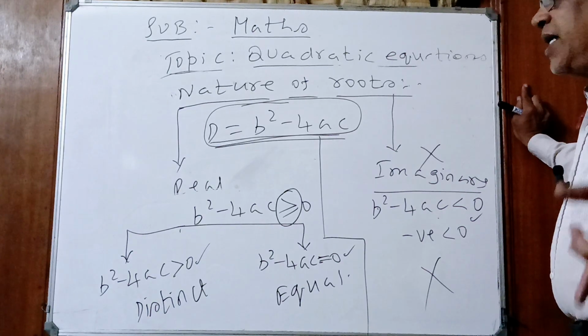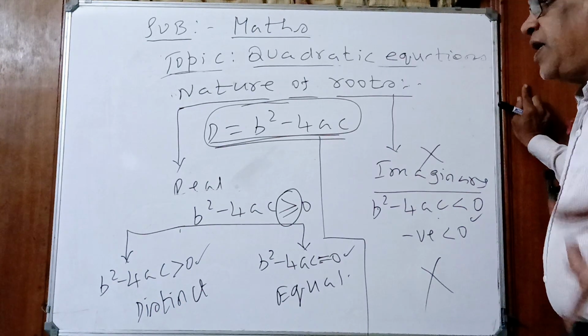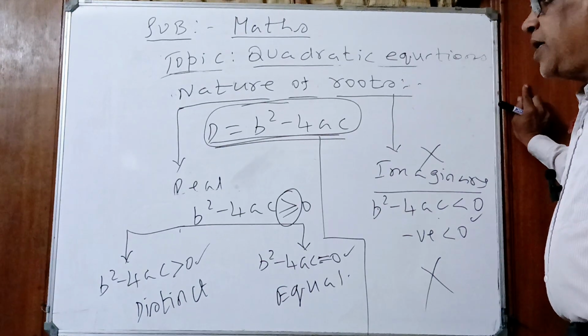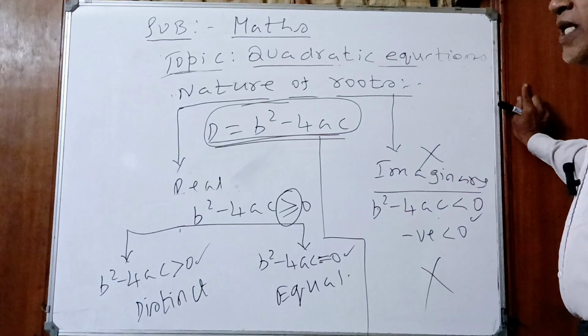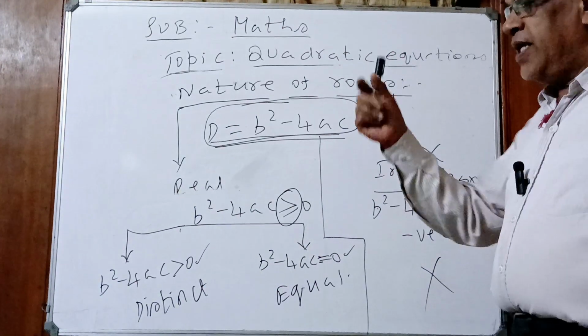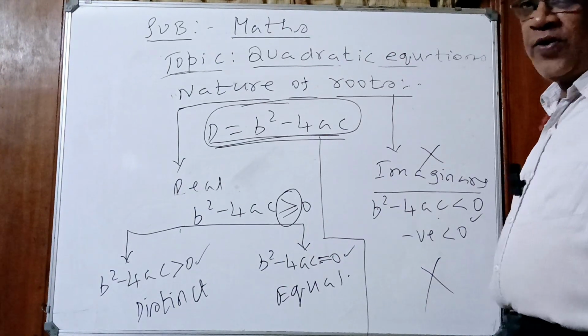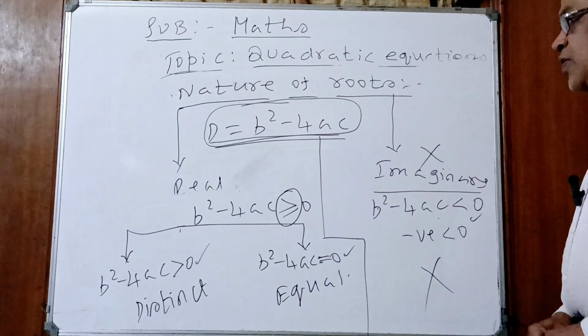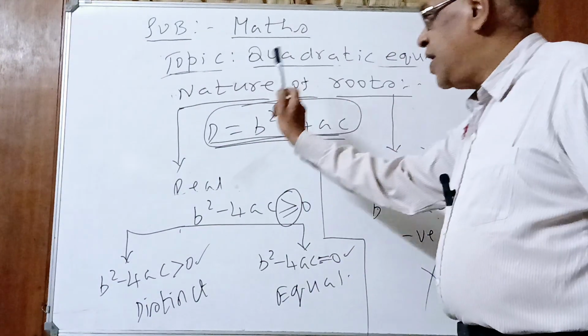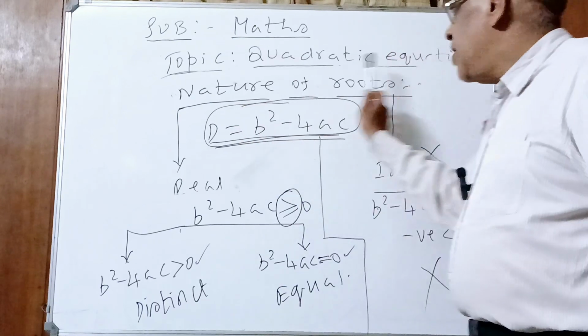That's why again I keep telling you that fundamentals, concepts, basics are very very important in mathematics. Once you understand, you can do it just like this. I cannot do this with my left hand, you can do it with your left hand. Understood? So once again, finally, b square minus 4ac is the discriminant. It will decide the nature of the roots.